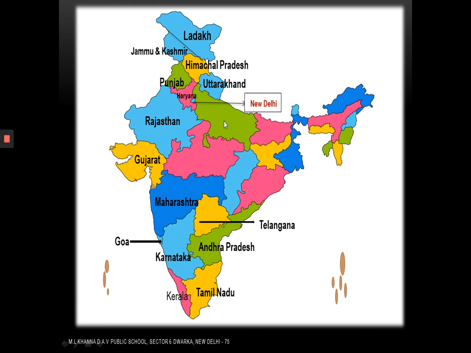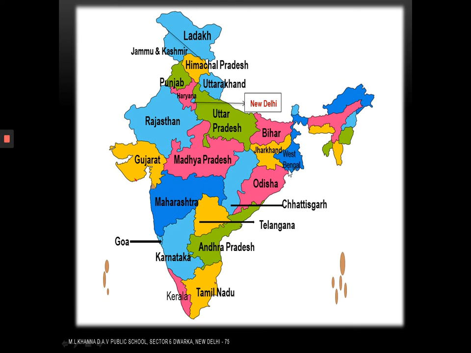Now let us move on to the neighbor of New Delhi city, that is Uttar Pradesh. Let's move to the central part of India. Central means Madhya. So here comes the state Madhya Pradesh. Next we have Chhattisgarh. Adjacent to Chhattisgarh, Odisha. Above Odisha, Jharkhand. Above Jharkhand, we have Bihar. And here comes the state West Bengal. Dear students, the name of the state is West Bengal, but it is in the eastern part of India.